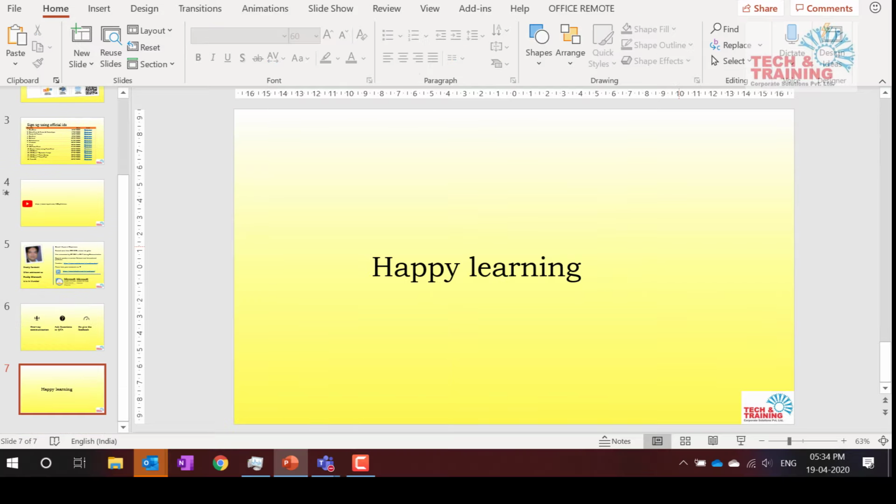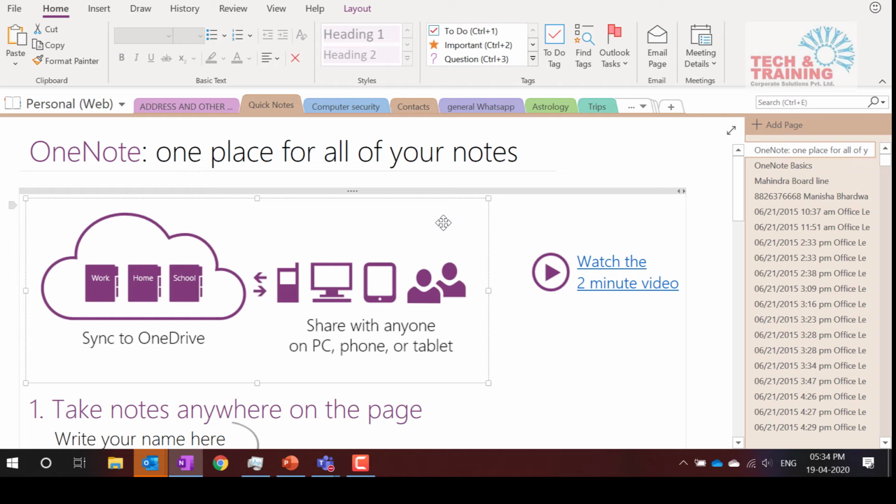I'm now jumping over to my OneNote to get started with the session. So let me tell you, friends, OneNote is a very simple application, very easy to use, but indeed a very effective application. I use it every day. Today in the process, I'm also going to show you the notes that I created when I attended training programs or various meetings.